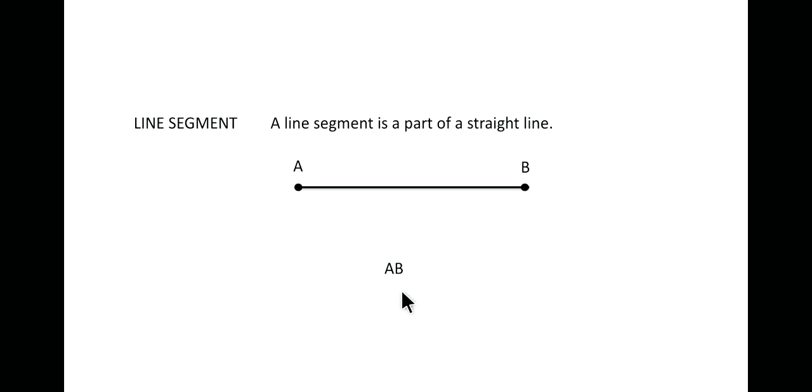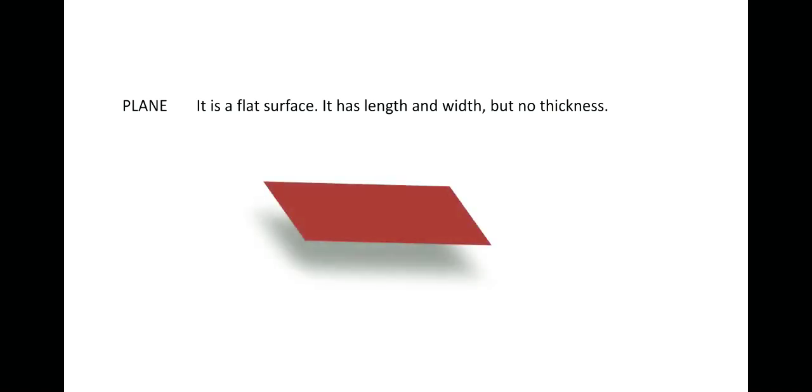Okay. Next is a plane. We all know what is a plane. The screen that you can see out here is a plane. A blackboard is a plane. A table surface is a plane. So it is a flat surface and it has length and width but no thickness. So here this is a plane.